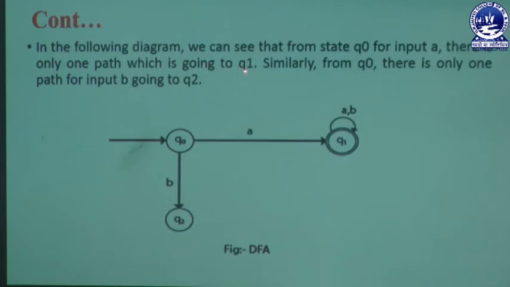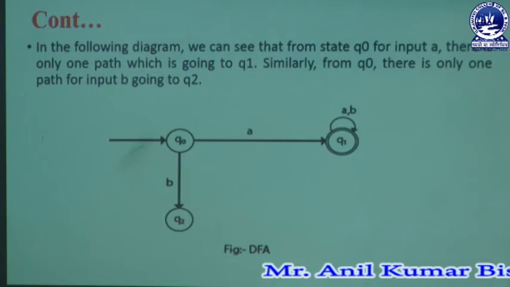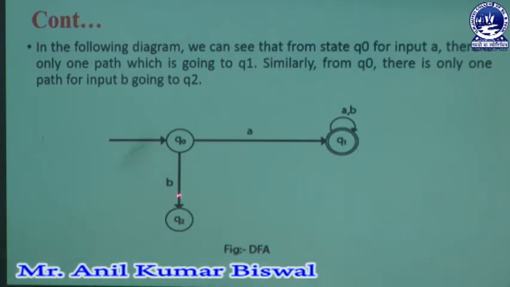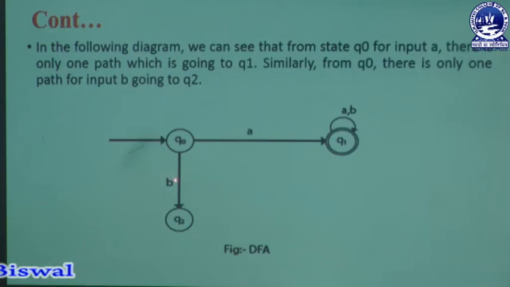Here Q1 is represented as a new state, and similarly from Q0 there is only one path for input B, going to Q2, another state. Whenever Q0 receives another input symbol like B, it also creates another new state, which is known as Q2. So when Q0 receives the input symbol B, it creates a new state named Q2.